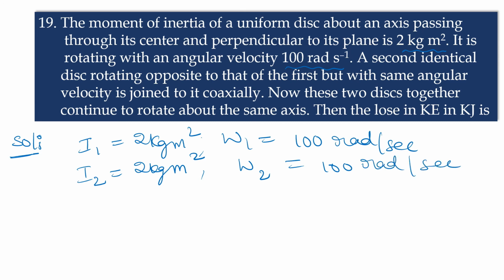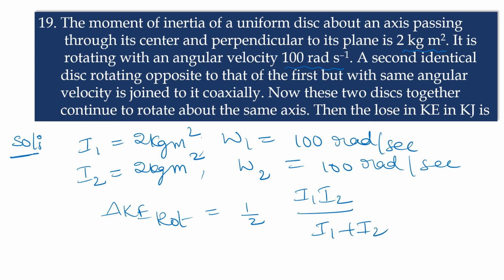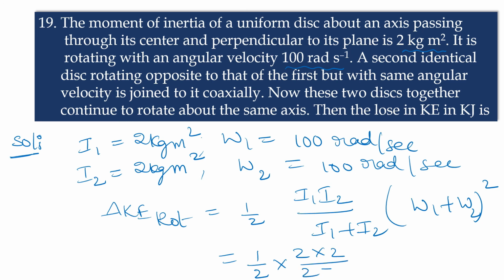Delta K, the rotational kinetic energy, is equal to half of I1 I2 by (I1 plus I2) of (omega 1 plus omega 2) whole square. Now substituting half into 2 into 2 by (2 plus 2) into (100 plus 100) whole square. Here 2 plus 2 is 4, 2 into 2 is 4.